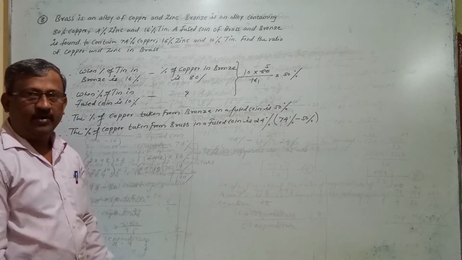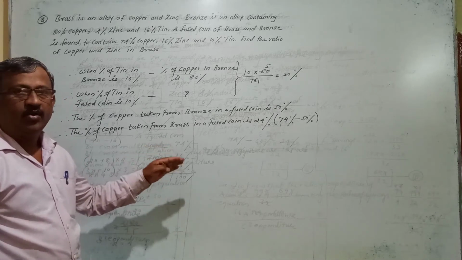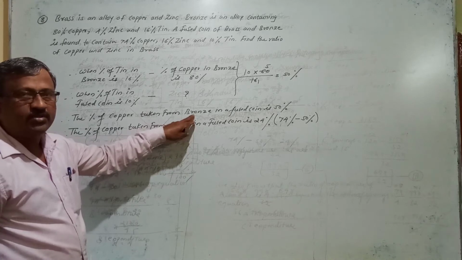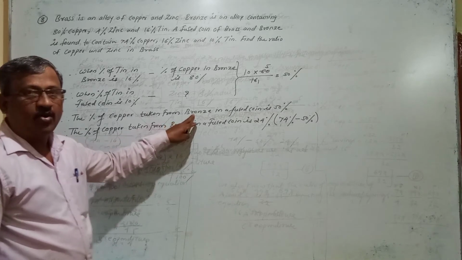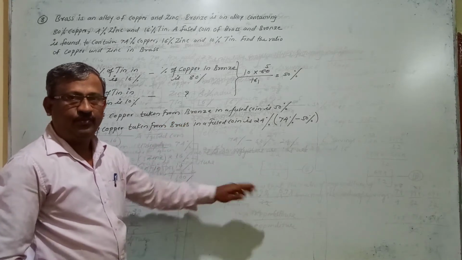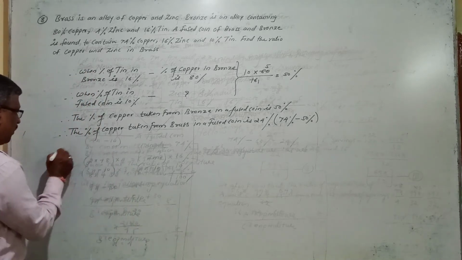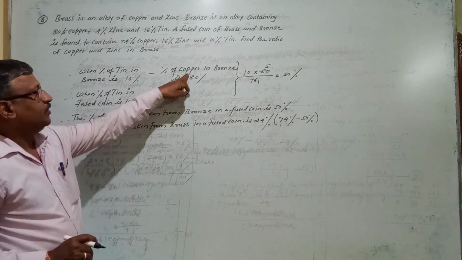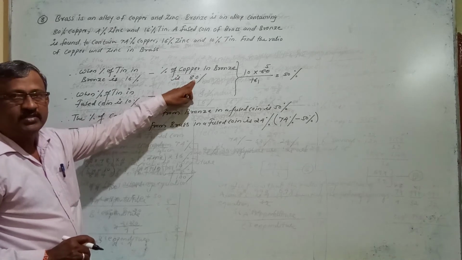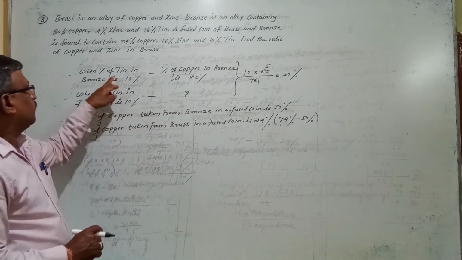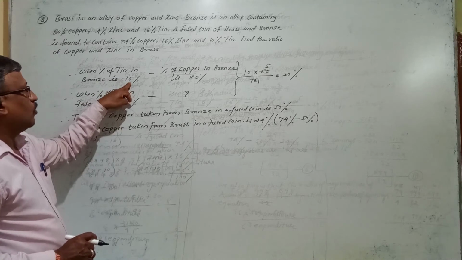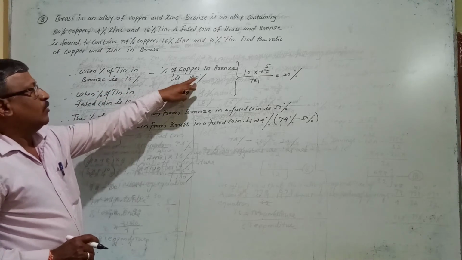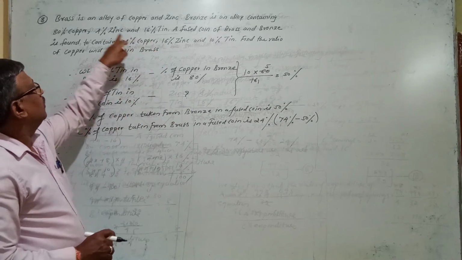In the same manner we have to find the zinc taken from brass in a fused coin. To calculate that, first you must know the zinc taken from bronze in a fused coin. So let's calculate. In the same manner you put the equation, there is no change. Only here instead of copper we take zinc. When the percentage of tin in bronze is 16%, at that time the percentage of zinc in bronze is 4%.